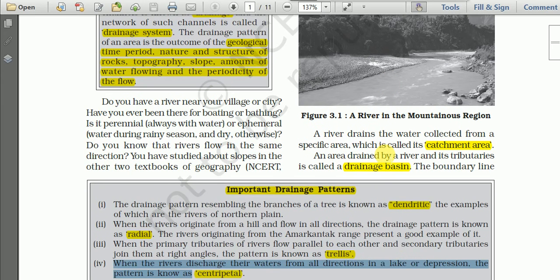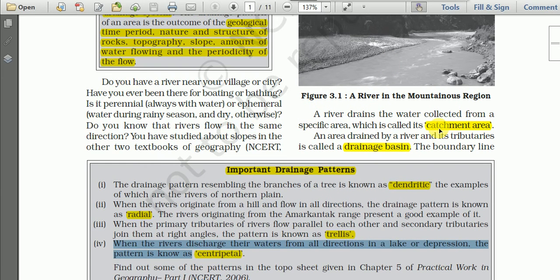Here are some more important terms here. Sometimes you may come across terms like catchment area. What is a catchment area? So a river drains the water collected from a specified area, which is called its catchment area. That means catchment area is the area from where the river collects water.